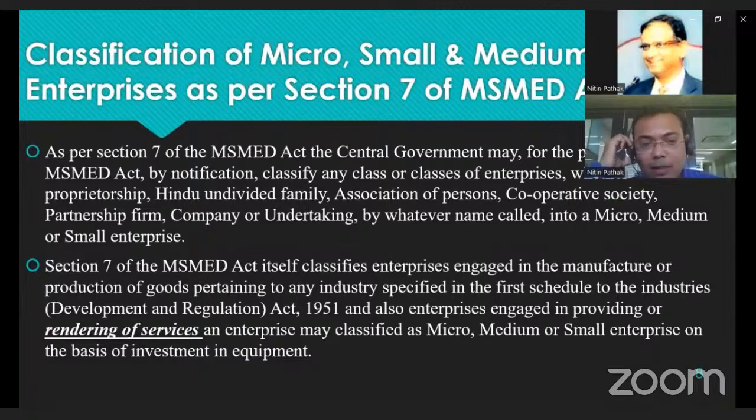Section 7 itself classifies enterprises engaged in the manufacturing or production of goods pertaining to any industry specified in the first schedule of the Industries (Development and Regulation) Act 1951, and also enterprises engaged in providing or rendering of services. An enterprise may be classified as micro, small or medium enterprise on the basis of